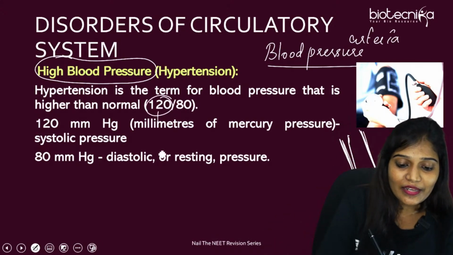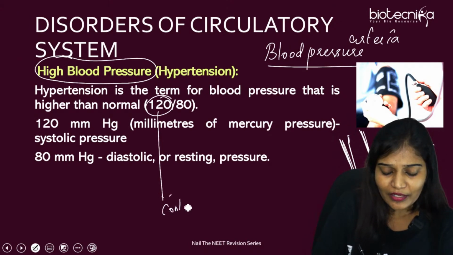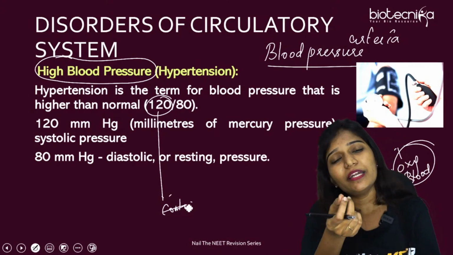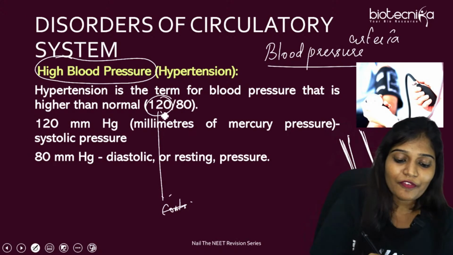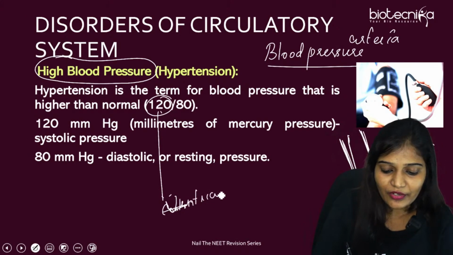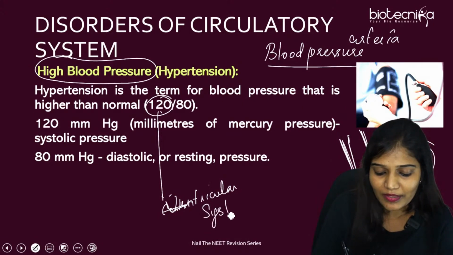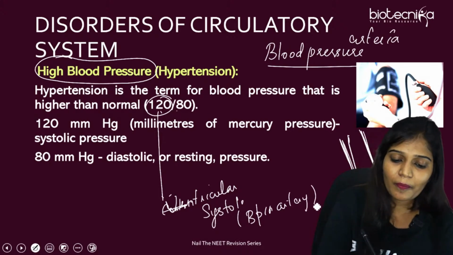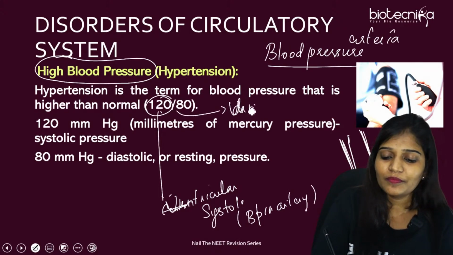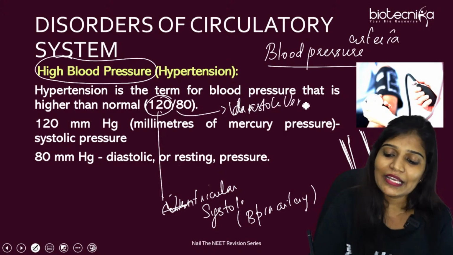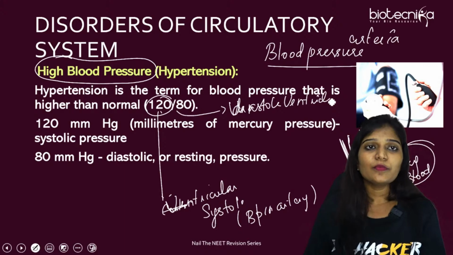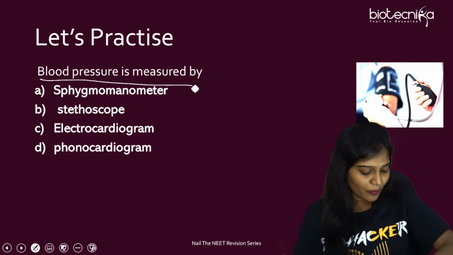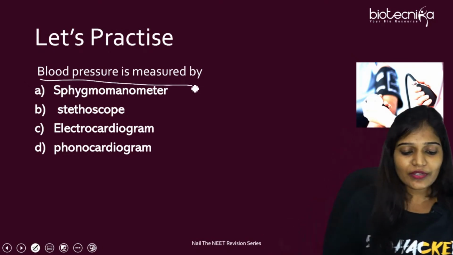And this 120 refers to the pressure exerted by the blood on the walls of the arteries during ventricular systole, the contraction of the ventricle. And 80 refers to ventricular diastole, when both chambers are relaxed. If it increases, we call it hypertension. So, easy question: blood pressure is measured by sphygmomanometer, stethoscope, electrocardiogram, or phonocardiogram?